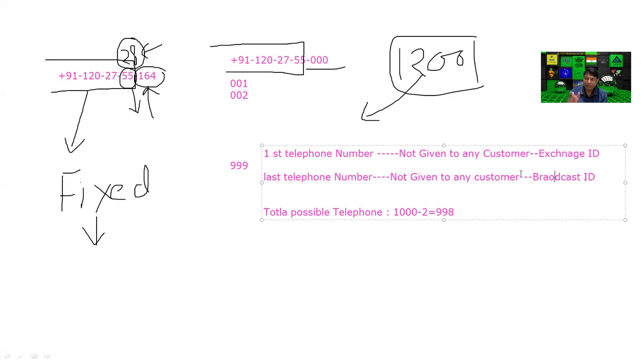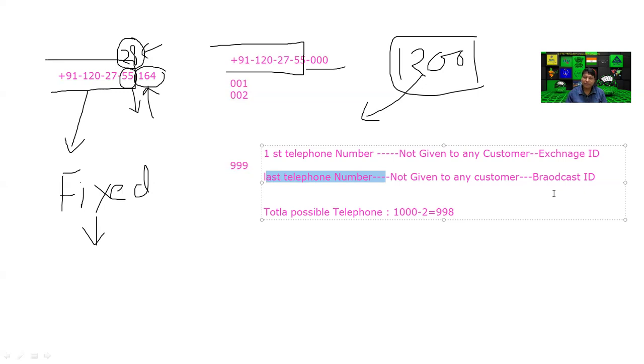Such a message is recorded, and this message is set on the last telephone number. So when anybody picks up the phone for calling, or you are receiving a call, before the call communication this message is played in their ear. This is known as the broadcast ID. Every message, at any location, on any machine, must be fixed: the first is the exchange ID fixed, and the last is the broadcast ID fixed. So this is the basic idea about the telephone number.